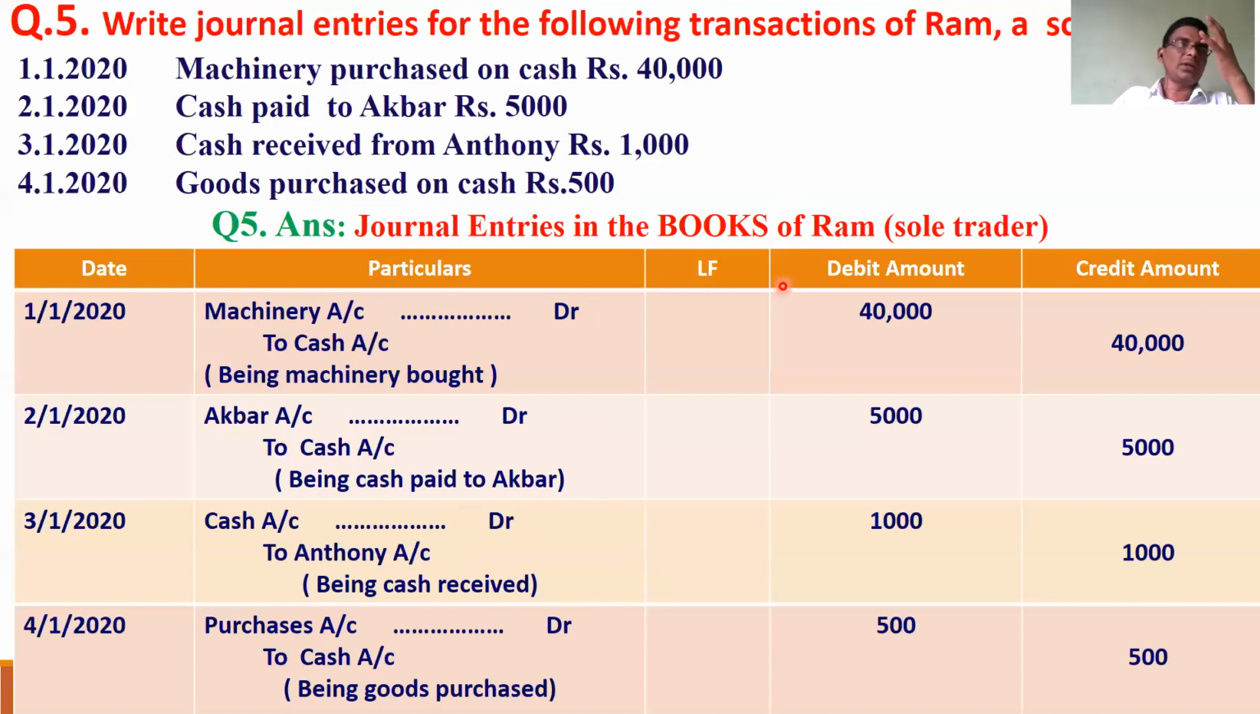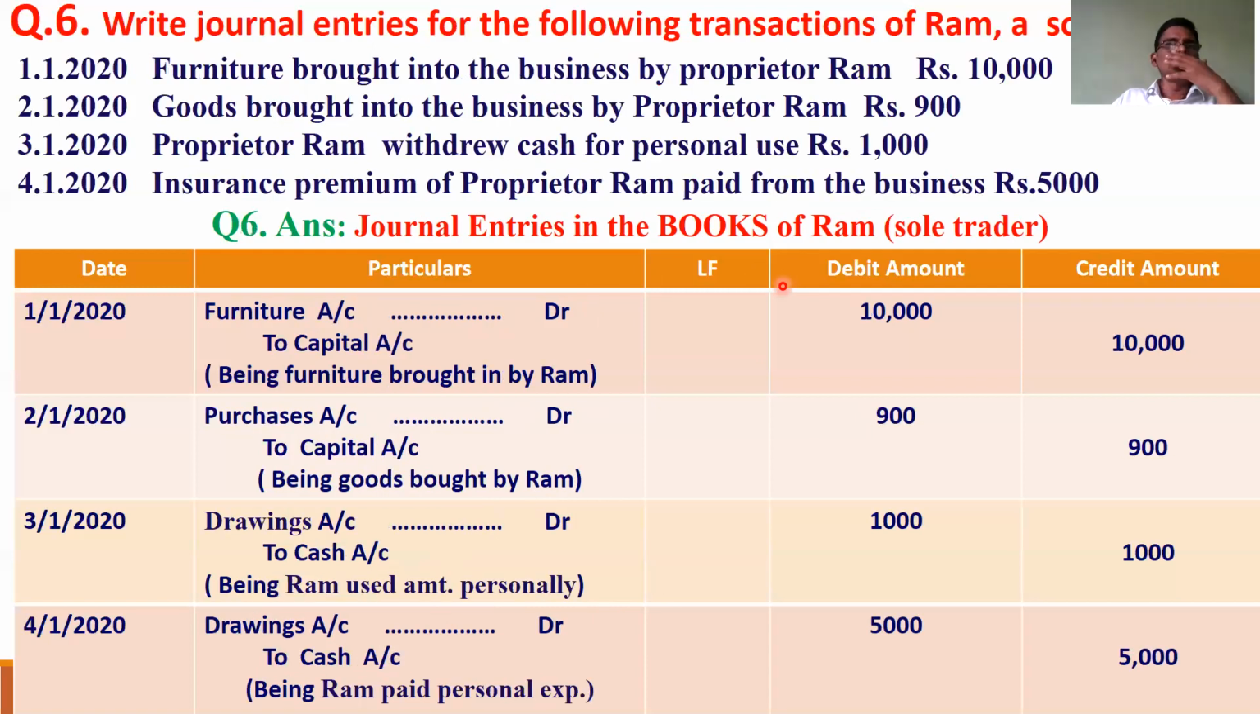This is about the journal entries regarding the fifth illustration. Now, the sixth illustration. Write journal entries for the following transactions of Ram. Furniture brought into the business by the proprietor, 10,000. You know very well, whenever the proprietor invests, whether cash or furniture, the capital account is credited. That is the important point to remember from the sixth illustration.